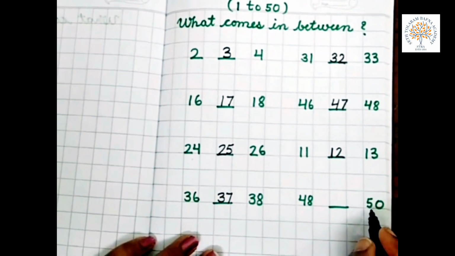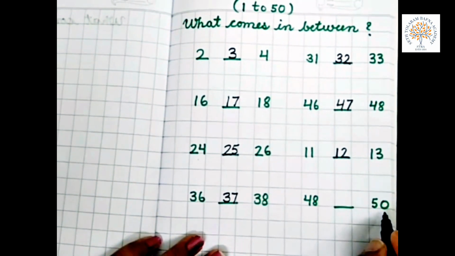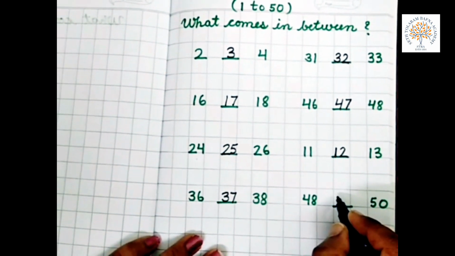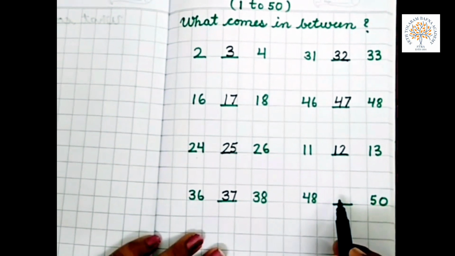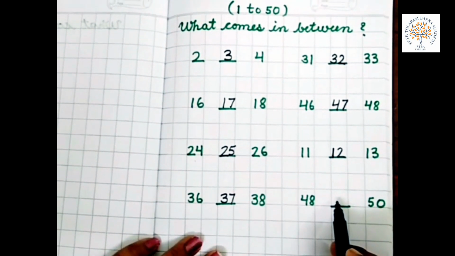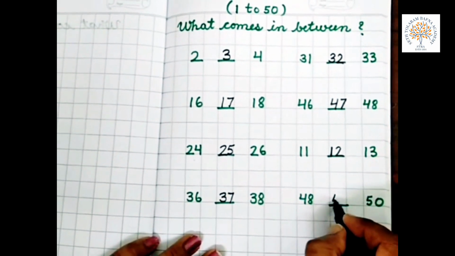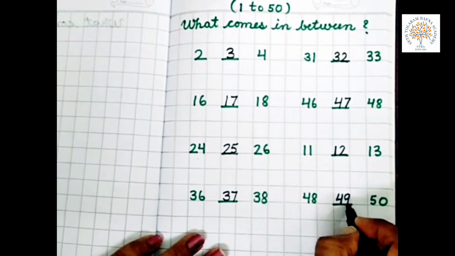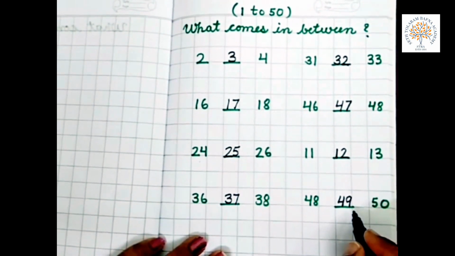Now 48 and 50. What comes in between 48 and 50? Start counting from 41. 41, 42, 43, 44, 45, 46, 47, 48, 49. What comes in between 48 and 50? 49.